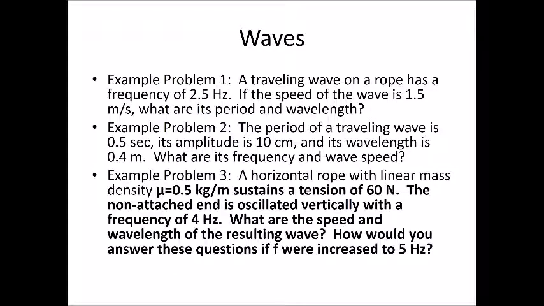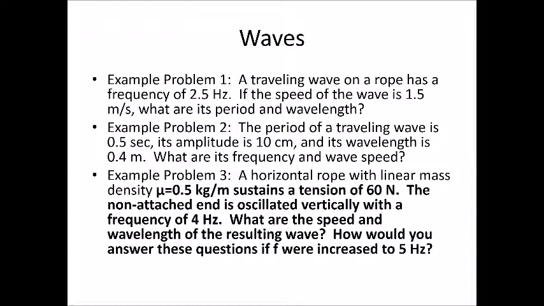Let's look at a couple of sample wave problems. All right, so first practice problem. A traveling wave on a rope has a frequency of 2.5 hertz. If the speed of the wave is 1.5 meters per second, what are its period and its wavelength? So a traveling wave is a wave that appears to move up and down the medium, in this case, up and down the rope.